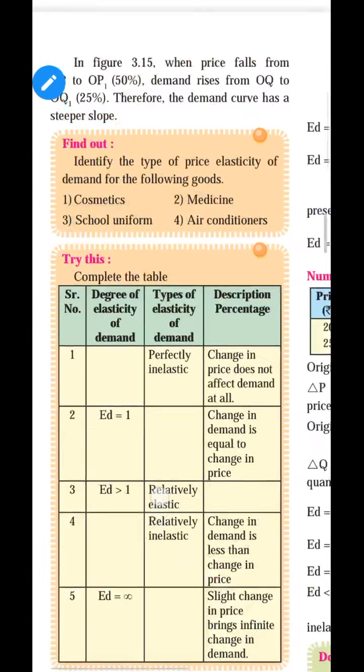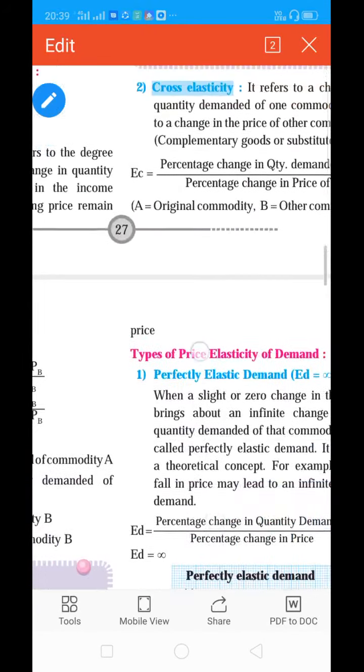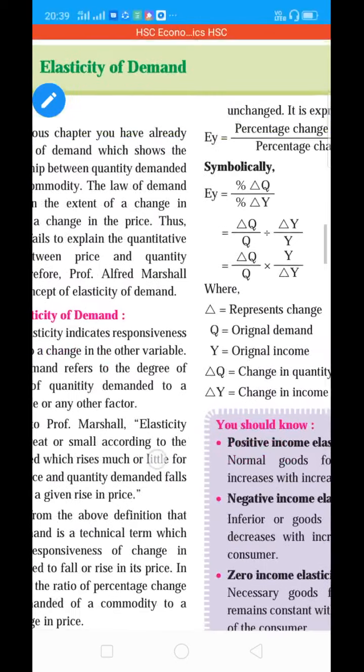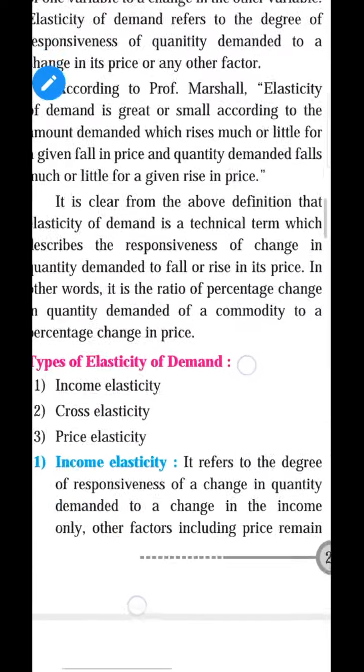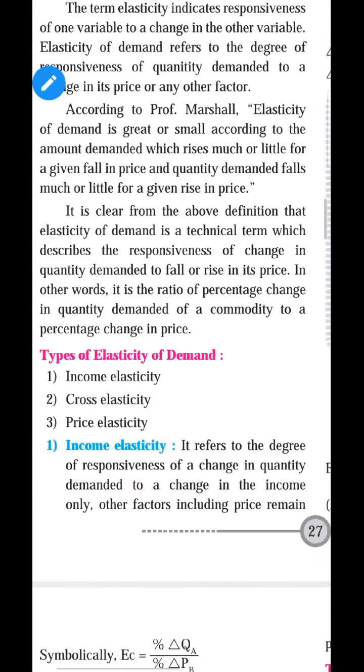Yes, and other factors remain constant. Demand increases or decreases only because of the income of the individual, not because of price, not because of the size of population, not because of taste, habit, preference, or other factors.